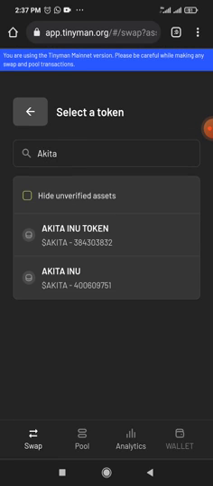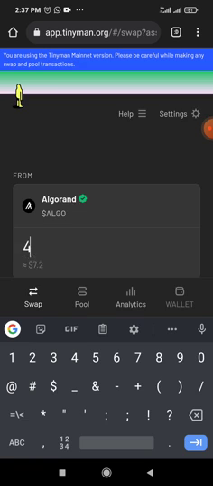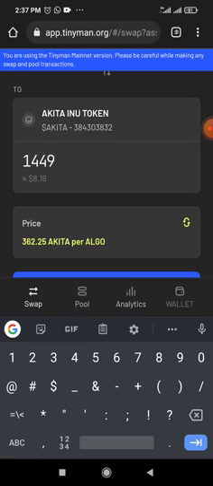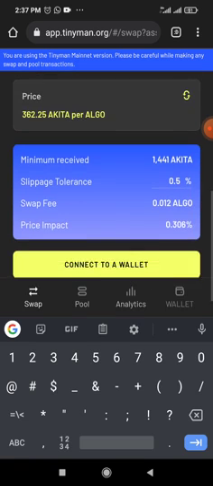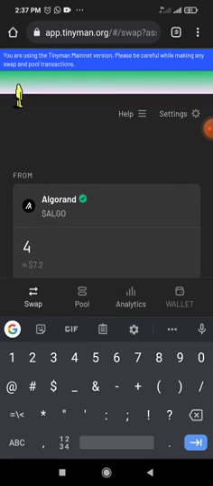Unverified assets are those assets that are yet to be verified by the miners or by the team behind the blockchain. But verified assets are those assets that already applied for verification. You can see Akita Inu token. So you just click on Akita Inu here, then you put the amount of Ago you want to buy with, let's say 4 for instance. In return, it's going to tell you that we are going to get 1,449 Akita token. So if you have the fund, you click on it, you swap it, and then once you swap it, that is all.